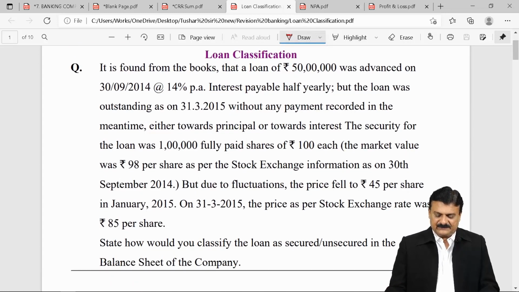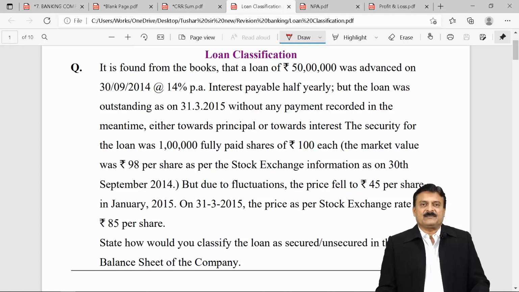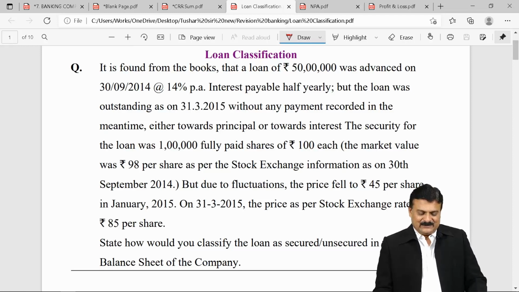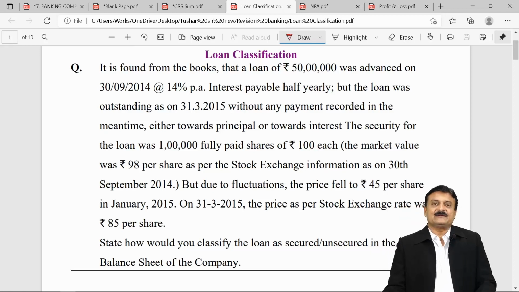It is found from the books that a loan of rupees 50 lakh was advanced on 30th September 14. Your bank has given the loan at 14% per annum, interest payable half yearly. But the loan was outstanding on 31st March 15 without any payment recorded in the meantime, either towards principal or towards interest. Means the borrower has not given you a single penny back in these 6 months from September to March.